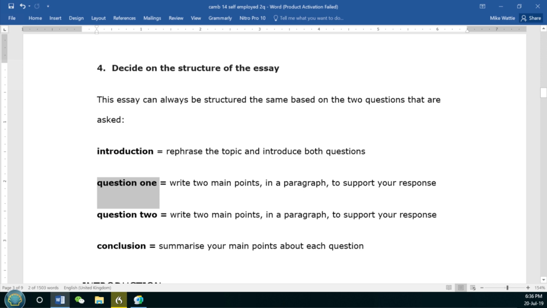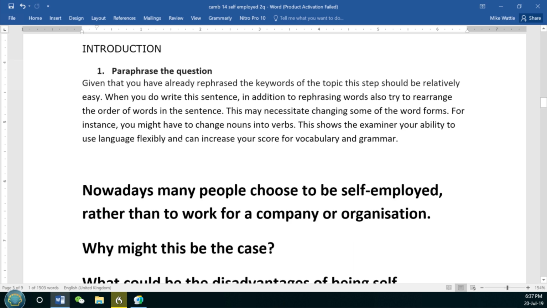We want to have our 2 main points about why people want to have their own business. Then we can write another paragraph about question 2, which is the drawbacks of having your own business. Then we write our final paragraph where we want to summarize the main points from our essay. Summarize your main points about each question. So essentially we're going to be summarizing the 2 main points for each question. Okay, then on to writing your essay.